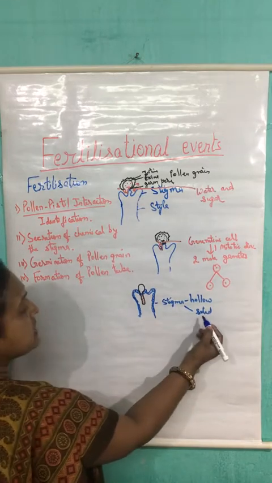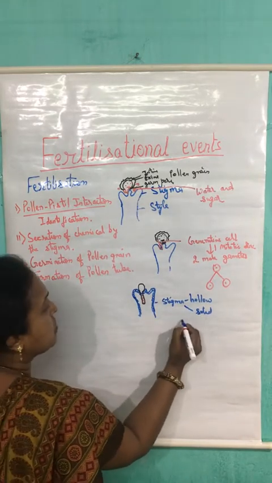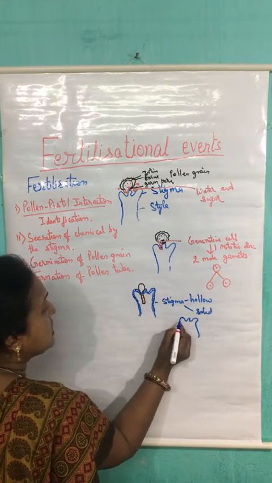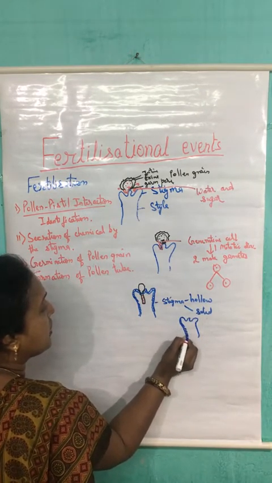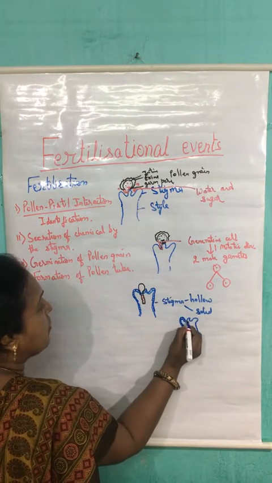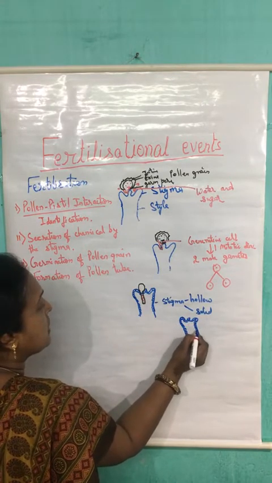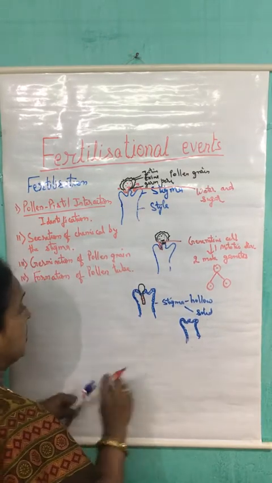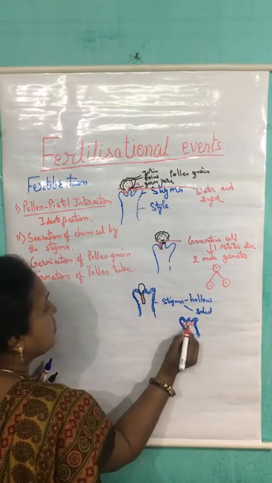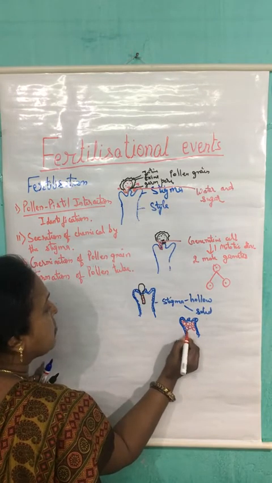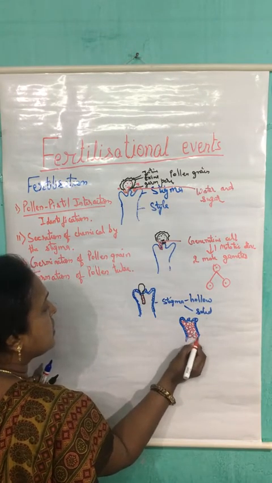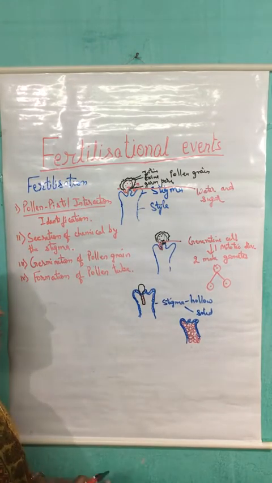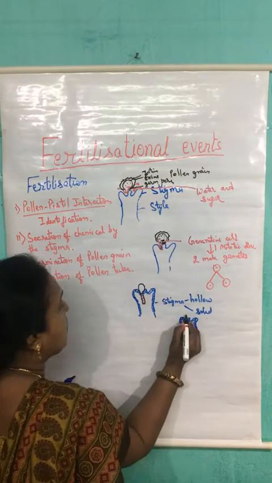But the second case is that of the solid type of stigma, where the outer covering is made up of epidermal cells, and in between the epidermal cells the presence of parenchymal cells is there, because of which it is solid in nature. So in this case, what happened?